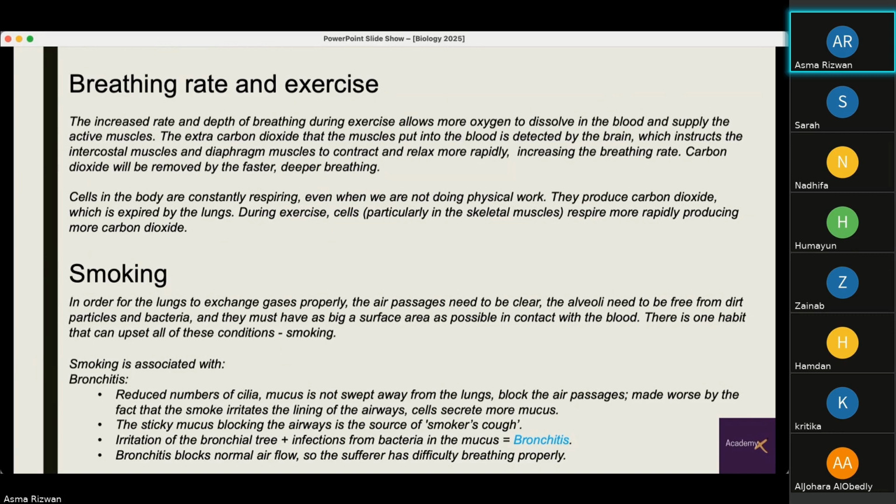vigorously and more frequently. So irritation of the bronchial tree with the infections from the bacteria and the mucus cause bronchitis. They cause inflammation of the bronchioles or the bronchi. Bronchitis blocks normal airflow, so the sufferer has difficulty breathing properly.